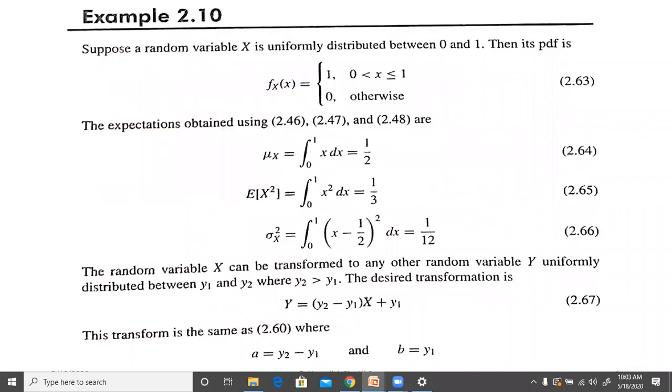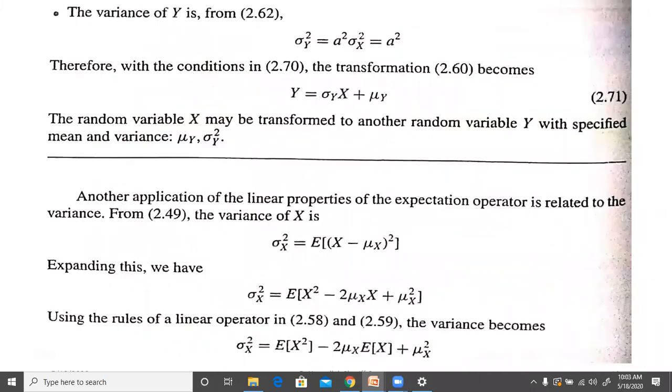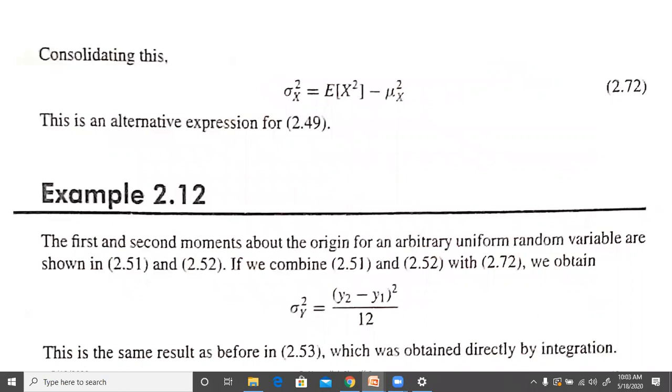It just corresponds to sigma x square is equal to expectation of x square minus mu square. So if you substitute in each one of these the value which we have got there, then we'll get sigma y square is equal to this value. This is the same result as in 2.53, which was obtained earlier with direct integration.